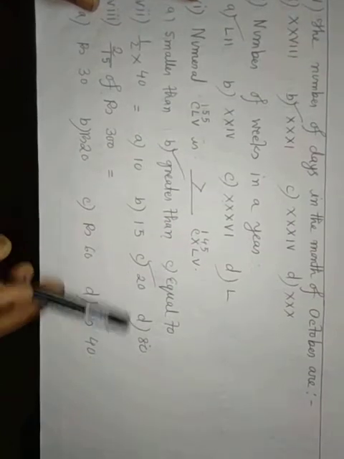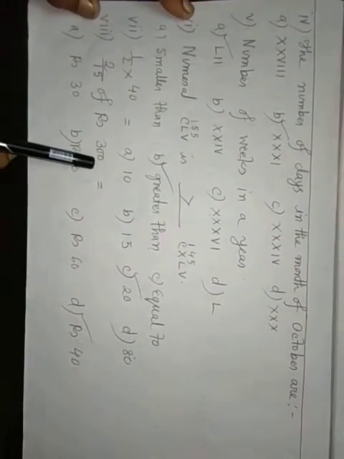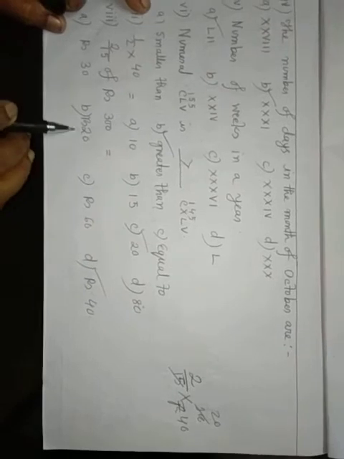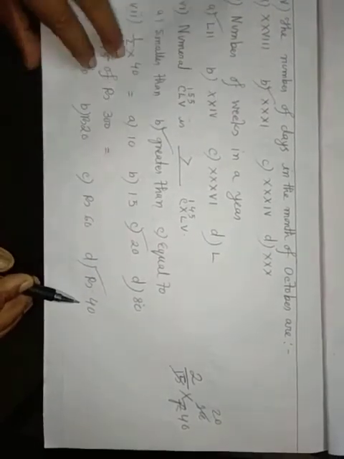1 by 20 into 40. Which answer is correct? 10, 15, 20, 80. Cutting top and bottom, it is 20. So 20. 2 by 15 of 300 rupees. 15 times 2 is 30. So 20, 40. Rupees 30, rupees 20, rupees 60, rupees 40. 40 is the correct answer. Okay.